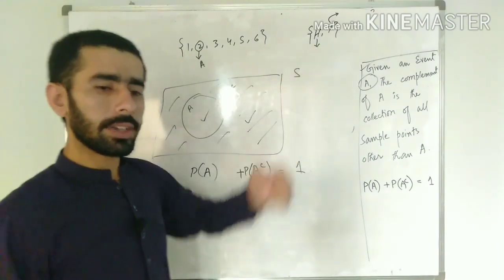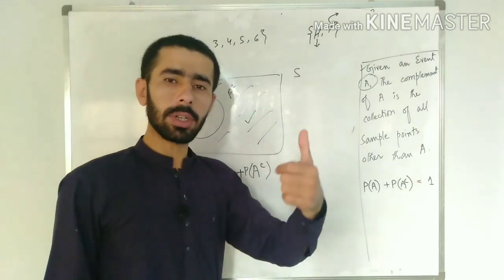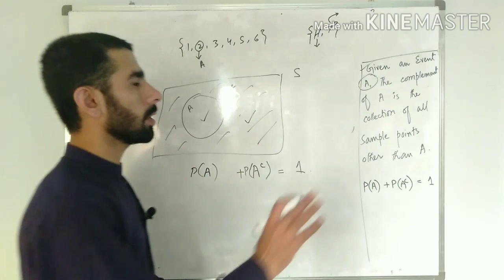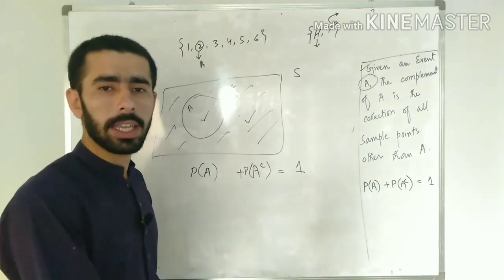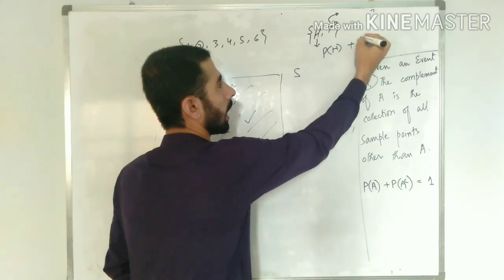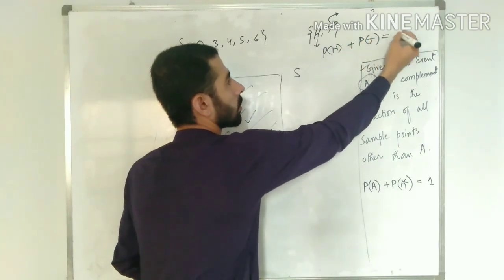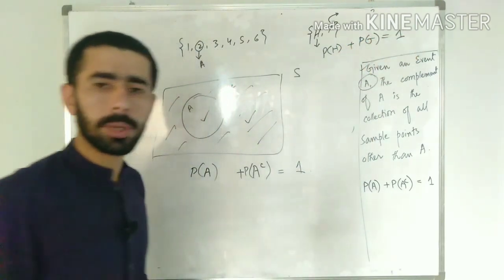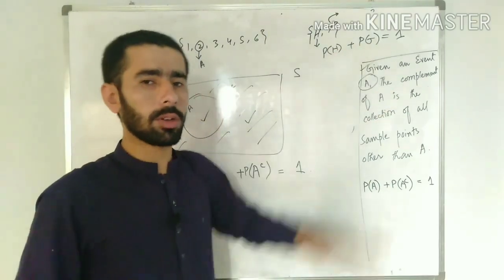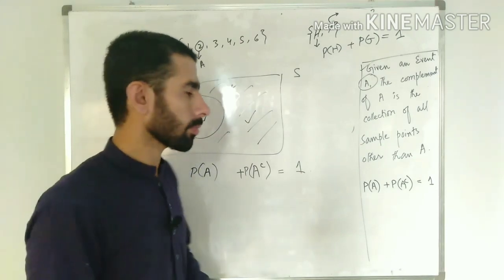If I say that I am tossing a coin, either a head would occur or its complement, that is tail, would occur. So for sure I have 100% chances that either head would turn out or tail would turn out, because I don't have any other option.